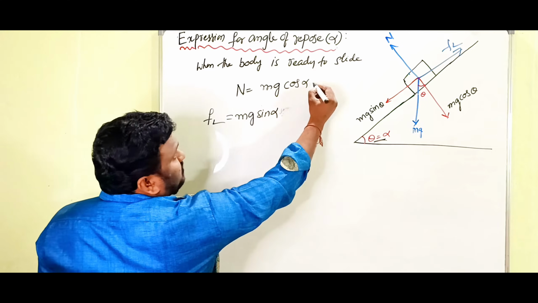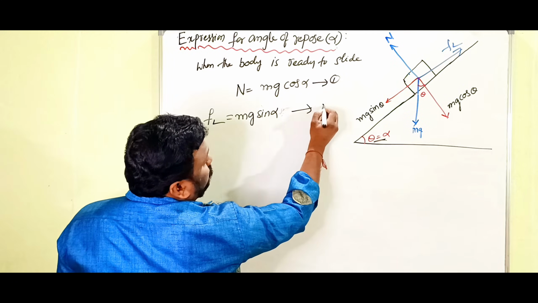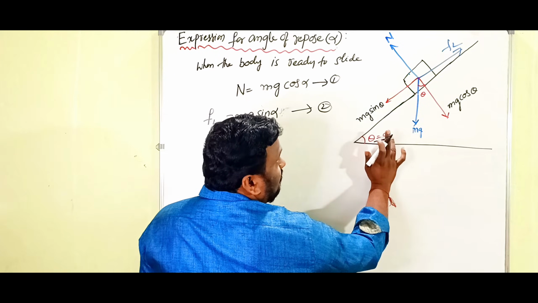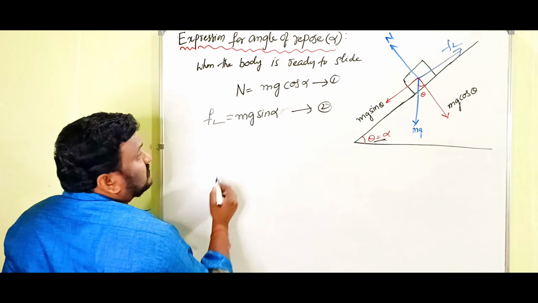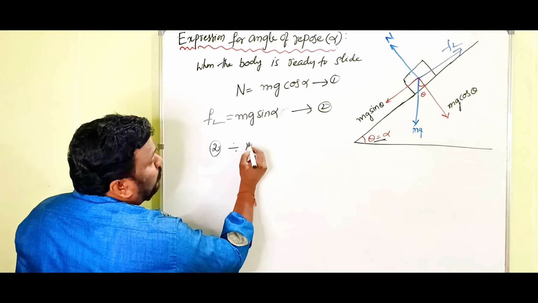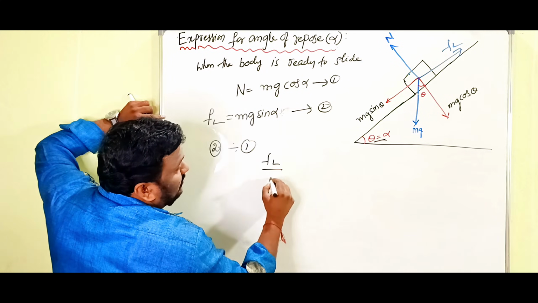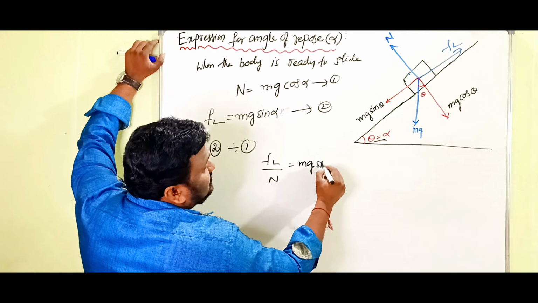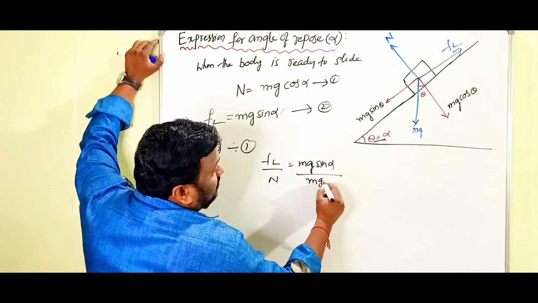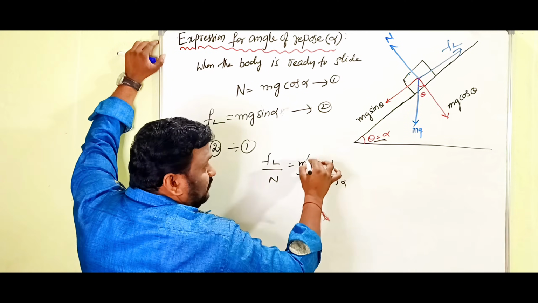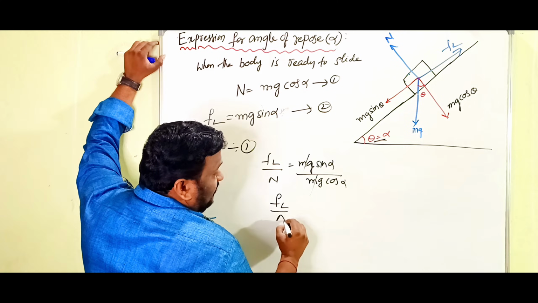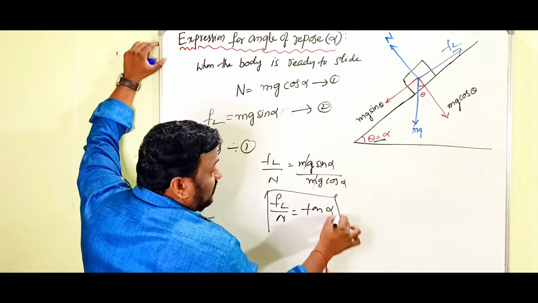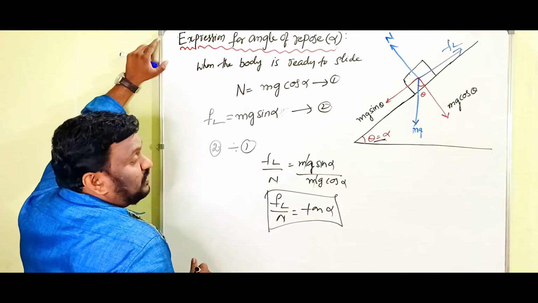So equation number 1 and equation number 2. Got my point, children? Theta equals alpha, only at alpha does the body become ready to slide. Now I am dividing 2 by 1. FL by N equals mg sin alpha by mg cos alpha. The mg cancels, so FL by N equals tan alpha. This is the expression for angle of repose.